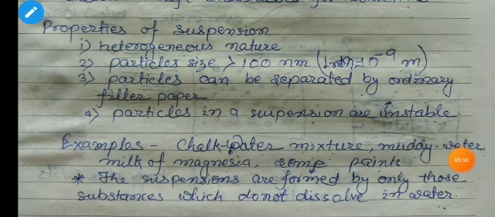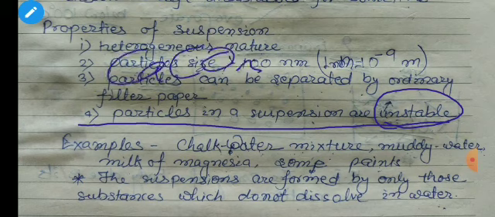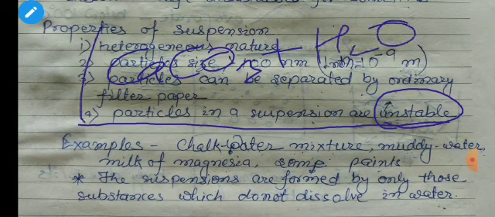And after this, now come to the next property, and the next property is that particles in a suspension are unstable. Students, this is a very important term, unstable. Unstable means, suppose we had discussed calcium carbonate plus water. This mixture will be kept in a container for a long time.